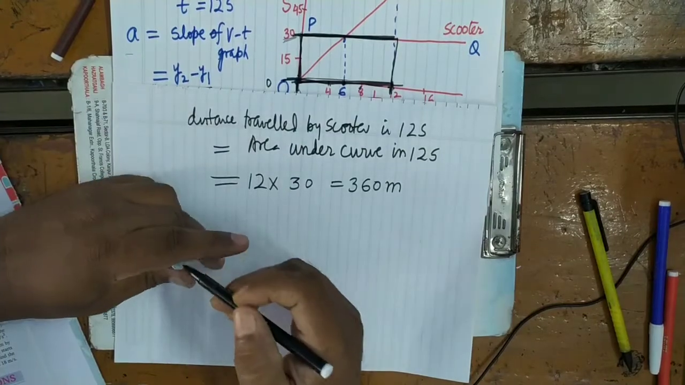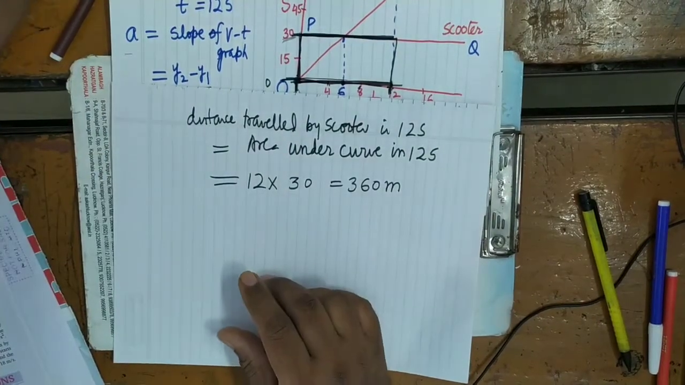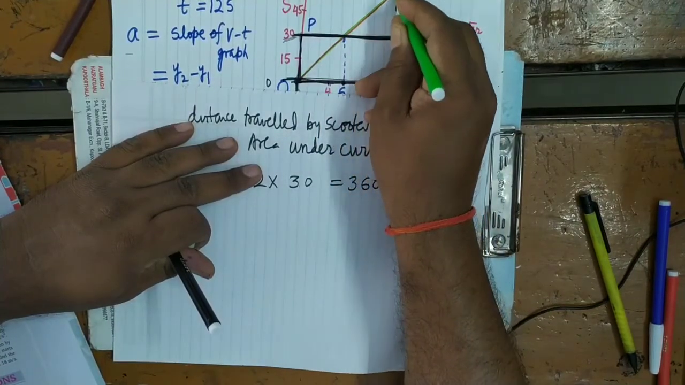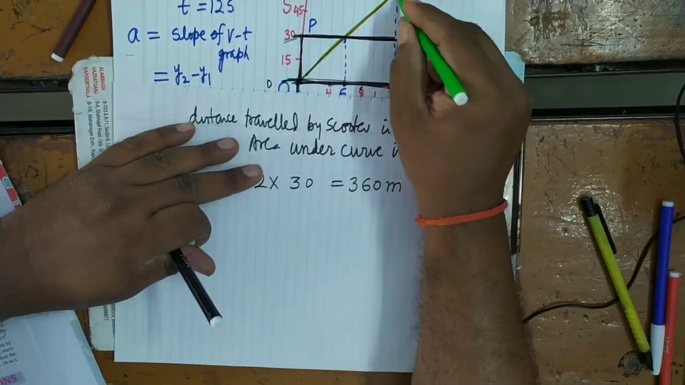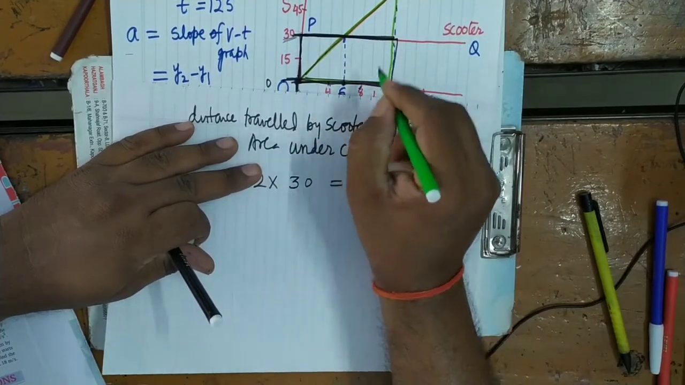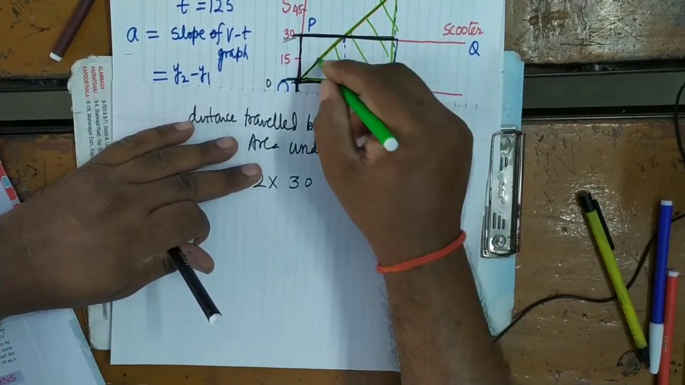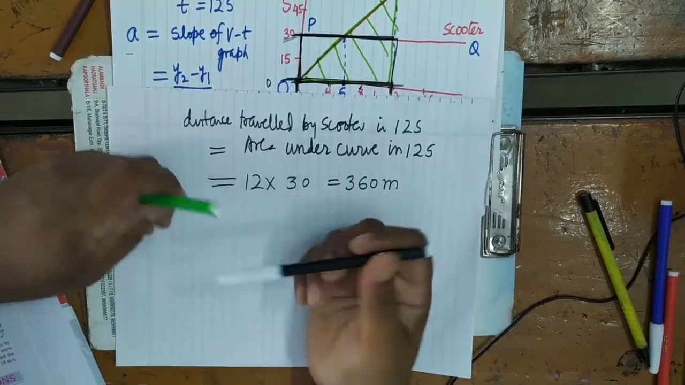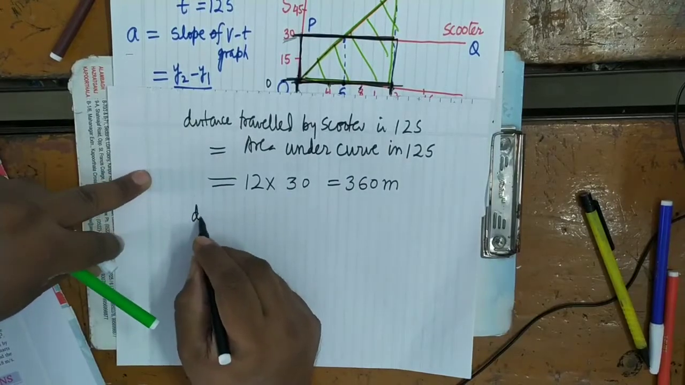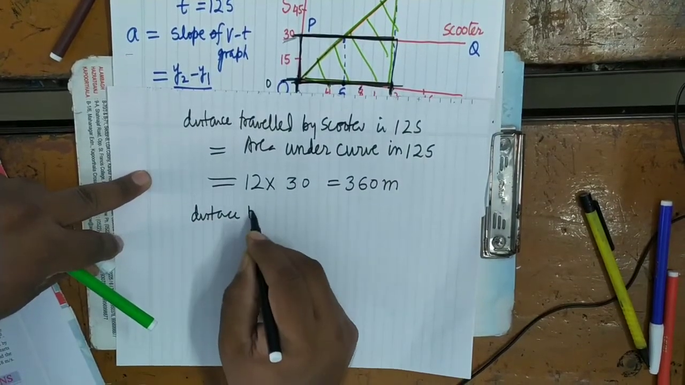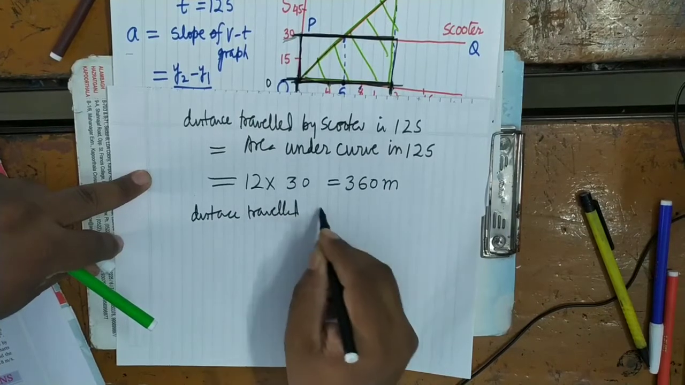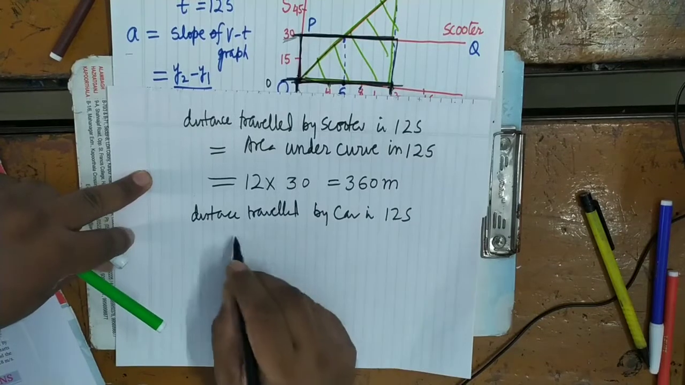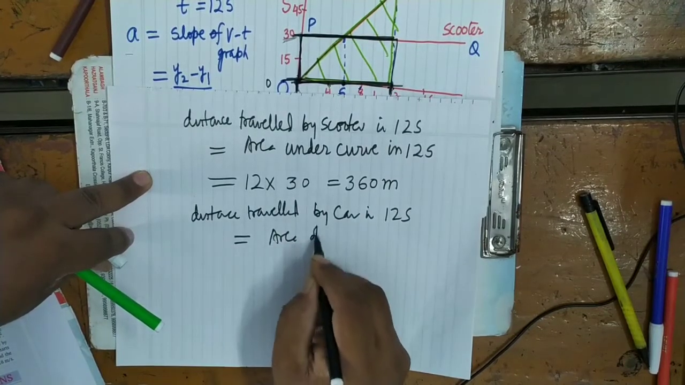Similarly, we will determine the distance traveled by the car in 12 seconds. So what is the graph of the car for 12 seconds? It is this. We will find out this area. What will this be? This will be equal to a triangle. So the distance traveled by the car in 12 seconds equals the area of the triangle,